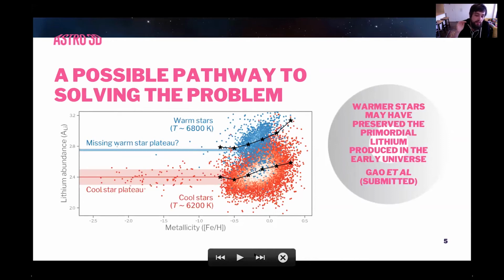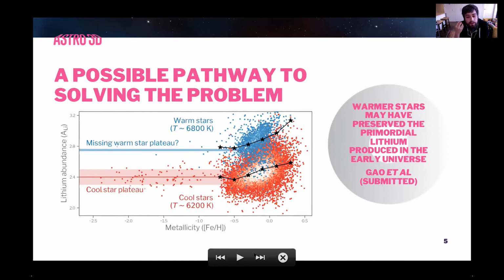And that the cool star one runs very nicely on into what you can now think of as a cool star plateau. These are all cool stars. And the warm star one runs very nicely on into the Big Bang nucleosynthesis amount. And you can think of this as a missing warm star plateau. And there is a scattering of warm stars at that abundance.